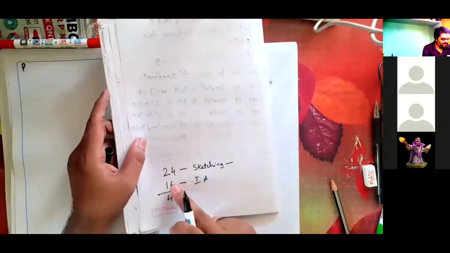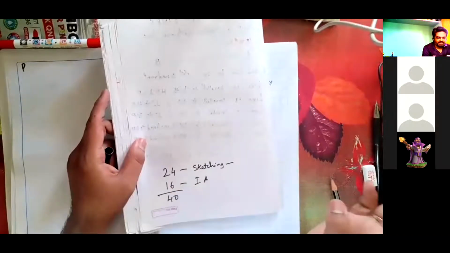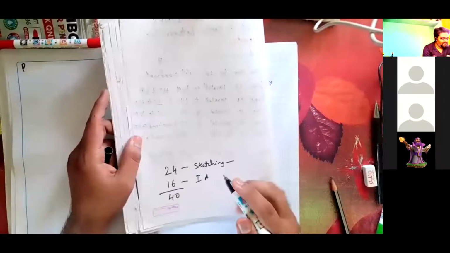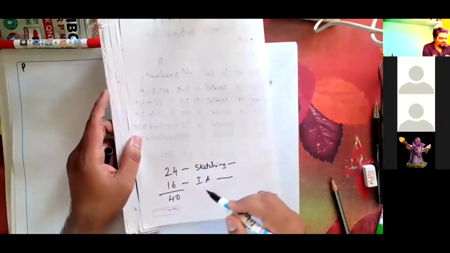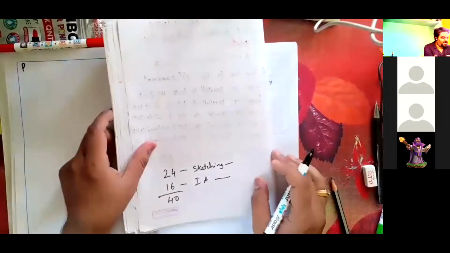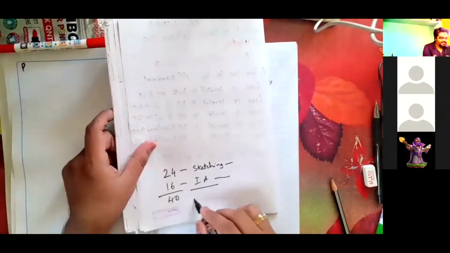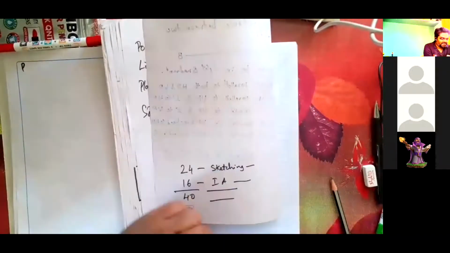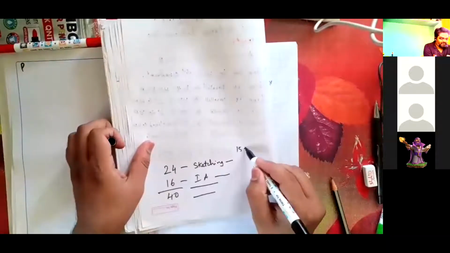And 16 marks for internal assessment. At the end of the semester, we will be conducting internal assessment and then awarding total 40. So everything is accountable. Please be aware of it. And sketching 24 was earlier 15 plus 9. 15 for sketchbook and 9 for printout.